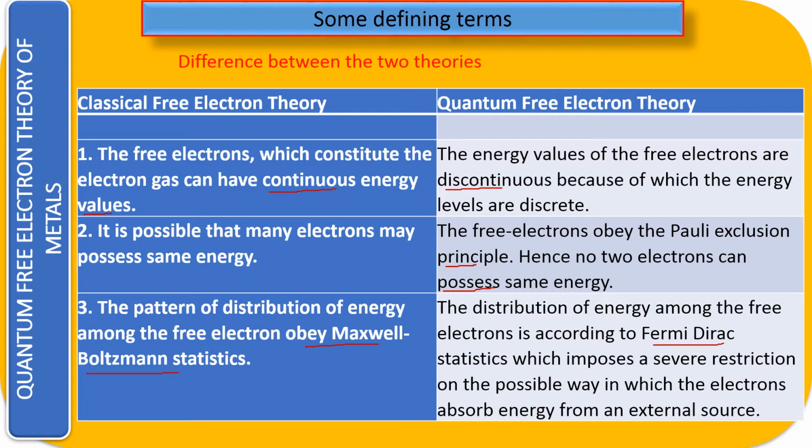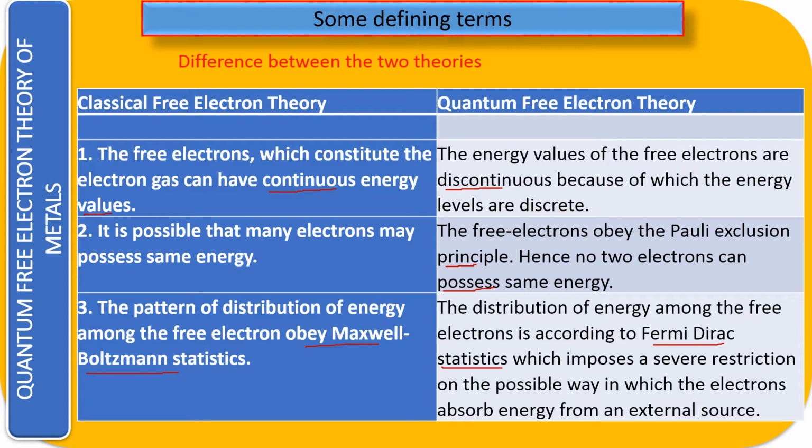So the energy of those free electrons, which are behaving just like a gas, follows the Fermi-Dirac statistics, which imposes several restrictions on the possible ways in which the electrons absorb the energy from an external source.